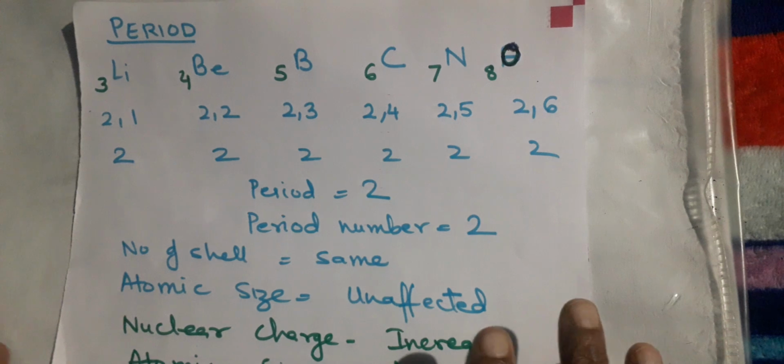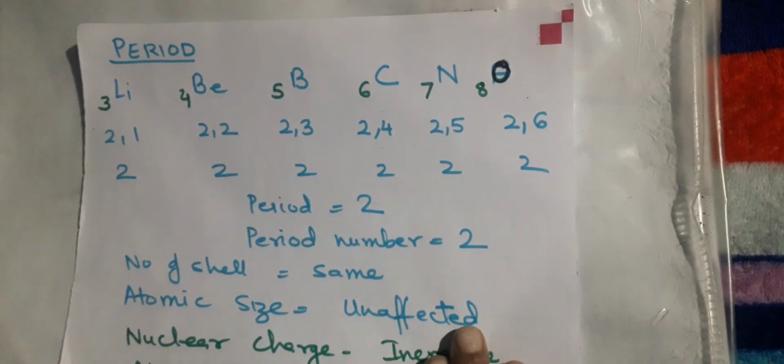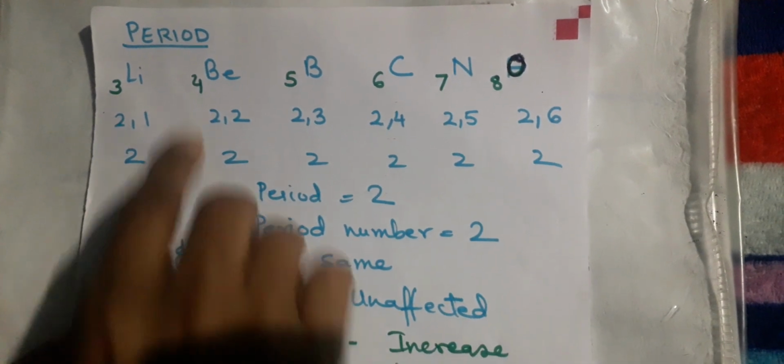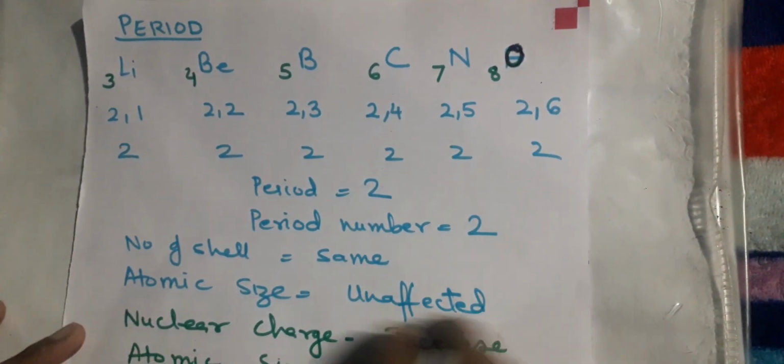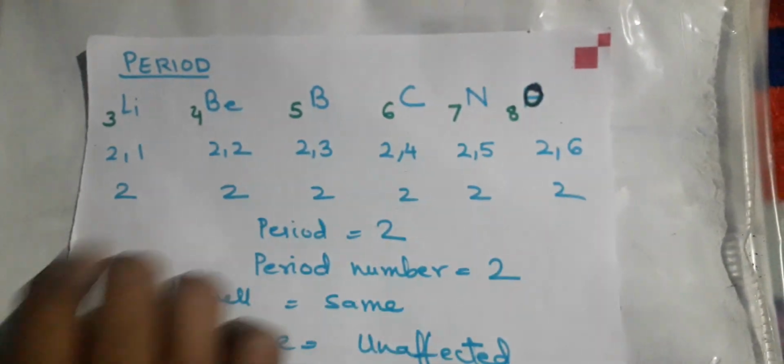Now we see the atomic size variation in the period, because you have to see the trends in period as well as group. I have used one example for it. I'm not writing in which period it is coming. I have just written the elements along with their atomic numbers, and this is the electronic configuration.